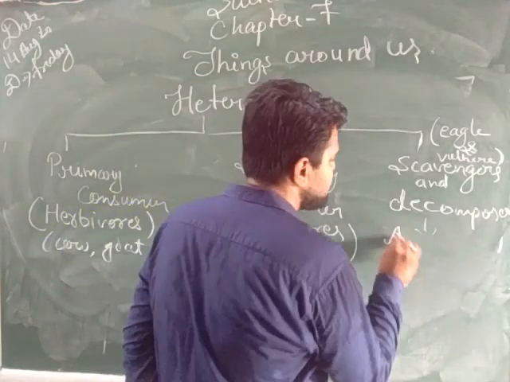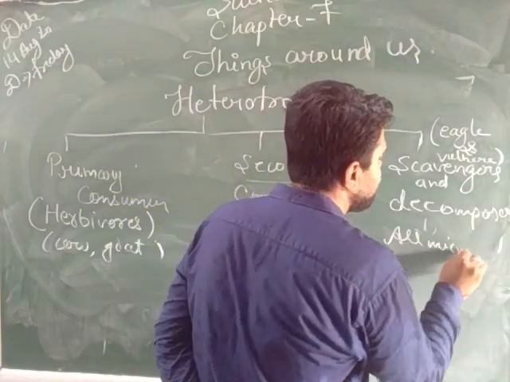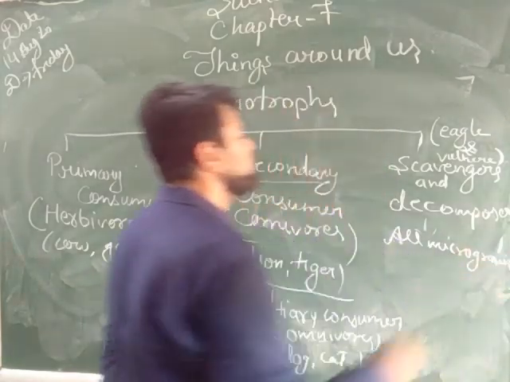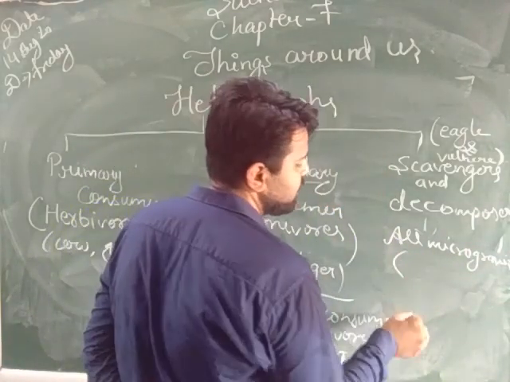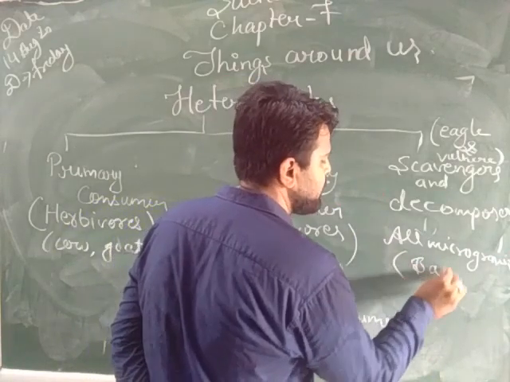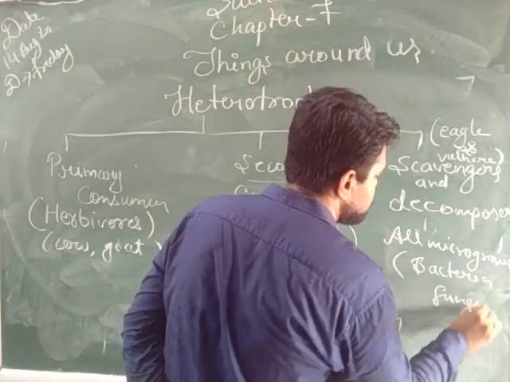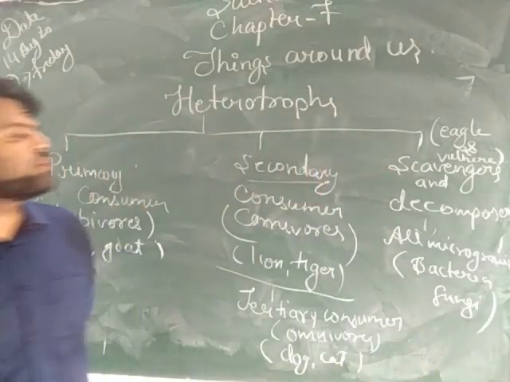All microorganisms come under the decomposers. Example: bacteria, fungi, etc. So these all come under the decomposers.